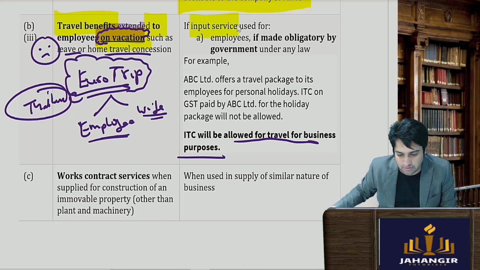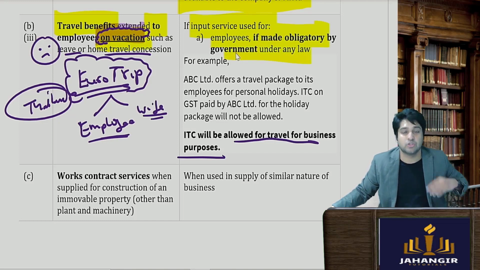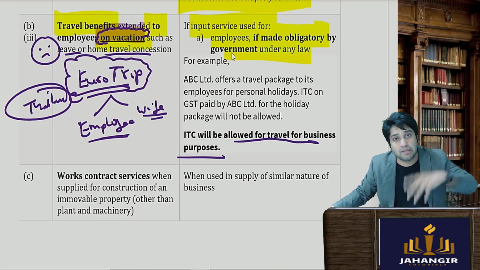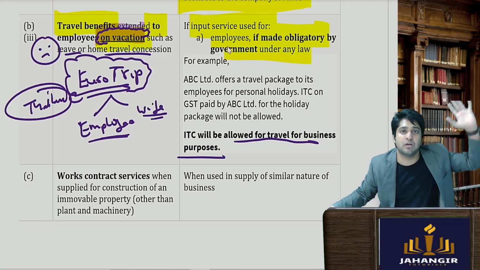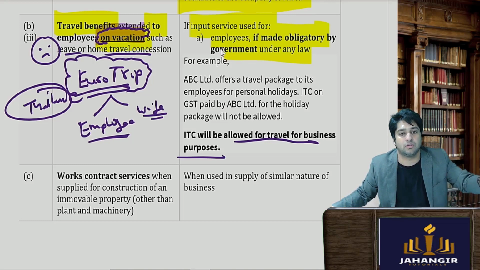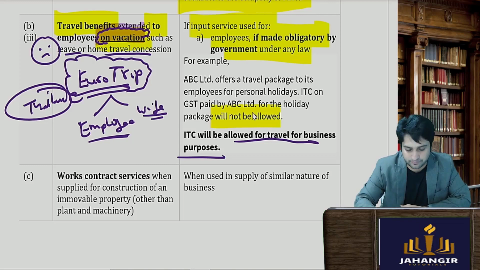If input service is used for employees, if they are made obligated by the government. So imagine the Indian government introduces a law that employees who work for 3 years, we have to mandatorily give them a tour or travel ticket. Now in that case, if it comes, then it is allowed, but I don't think that is happening in the near future. So all of that will be disallowed.